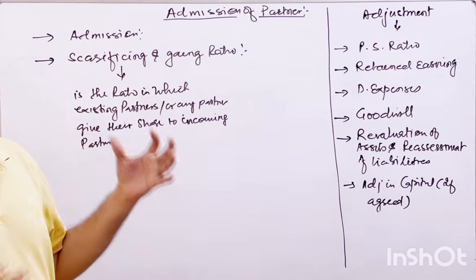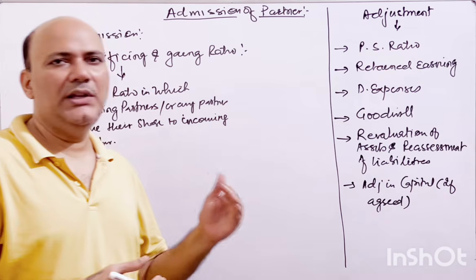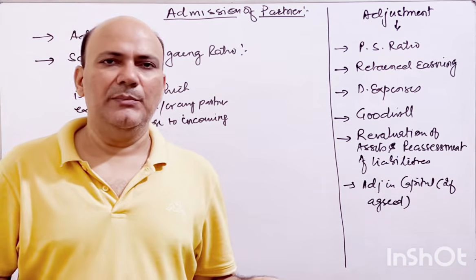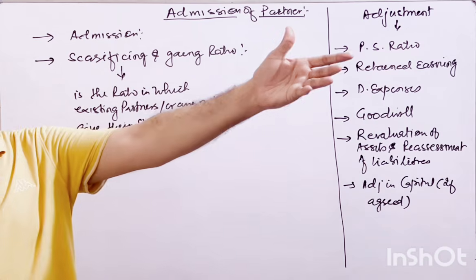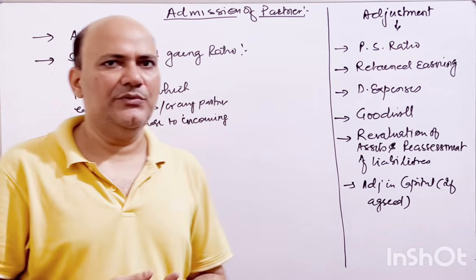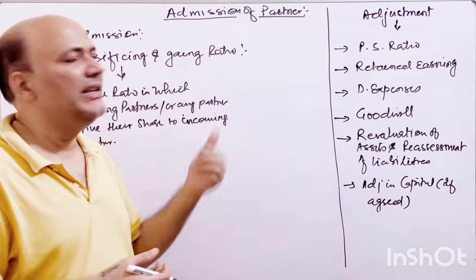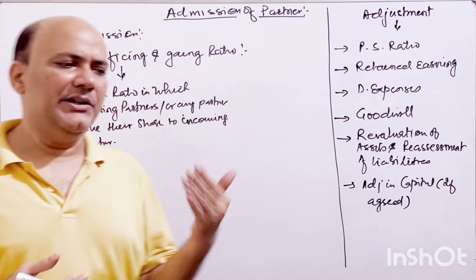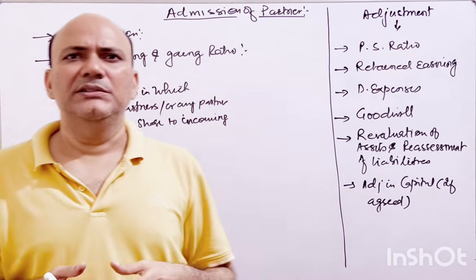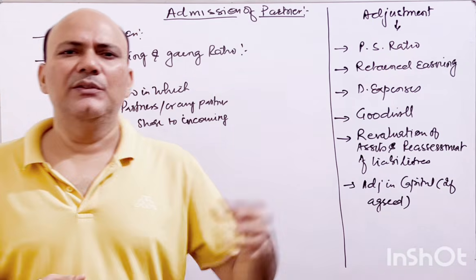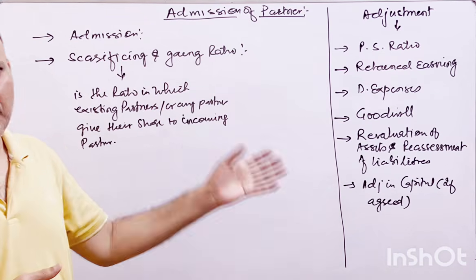And if there is an agreement, then accordingly. Let's say, in the example I gave, A, B, C, D are 25% partners each. Let's say D is giving 5% of his share to Mr. E, who is coming into the partnership firm. So D would be the sacrificing partner and E would be the gaining partner. Let's say nothing is mentioned, then obviously all the partners are equal partners, so they will give equal proportion to Mr. E from their share.